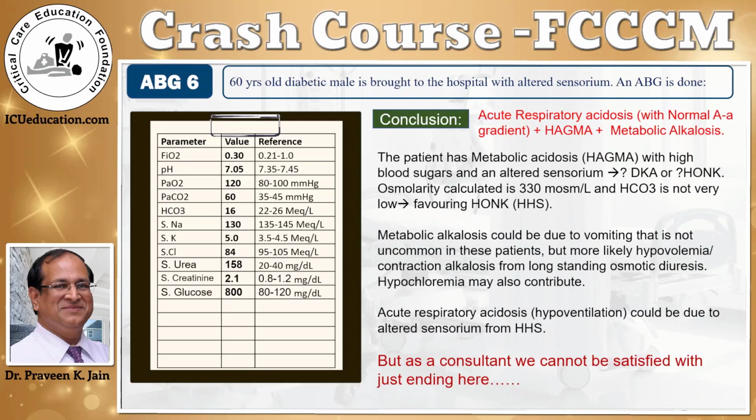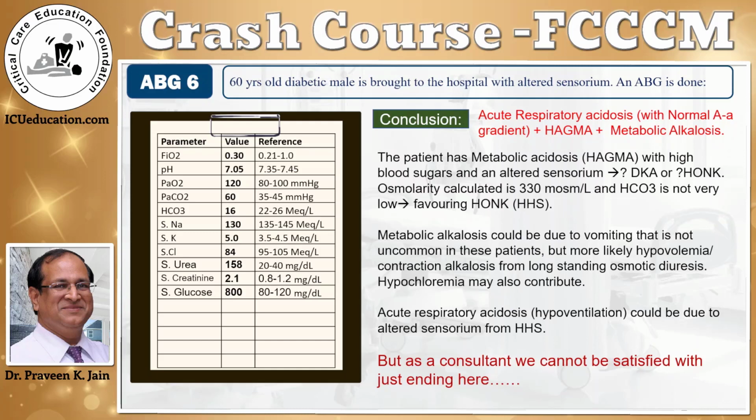Summing up, this patient has an acute respiratory acidosis, but the alveolar arterial gradient is normal, so the cause is probably a central hypoventilation. There is a high anion gap metabolic acidosis and a metabolic alkalosis. What could be the cause of high anion gap metabolic acidosis? Well, the blood sugars are high, there's an altered sensorium, so you would think of either a diabetic ketoacidosis or a hyperosmolar non-ketotic coma, which is now appropriately redesignated as hyperosmolar hyperglycemic syndrome, HHS.